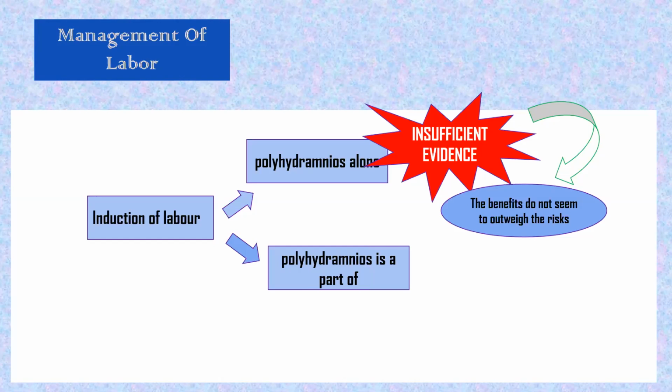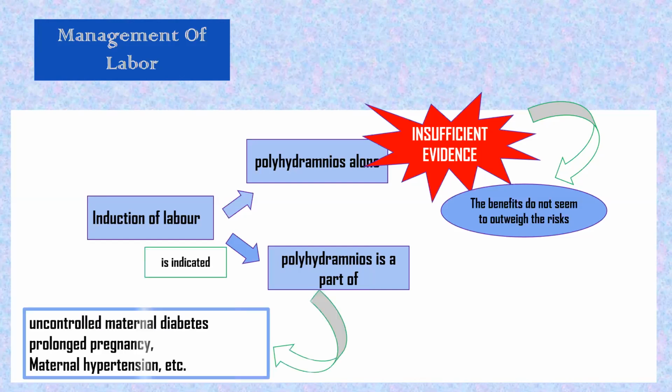Now this is the second scenario. Polyhydramnios is a part of what? With polyhydramnios, either there is uncontrolled maternal diabetes or any other maternal comorbidities or prolonged pregnancy. If any associated conditions are there along with polyhydramnios, induction of labor is indicated. Maternal indication.